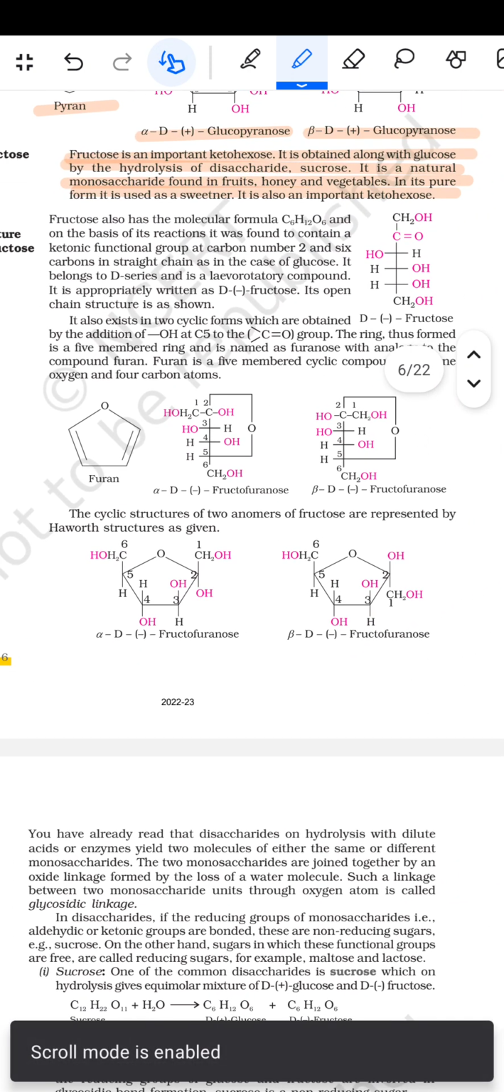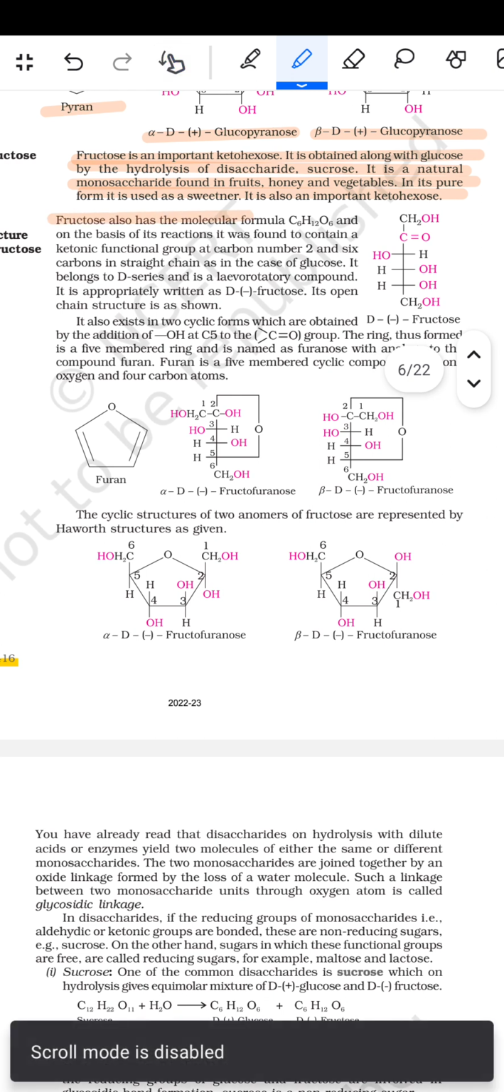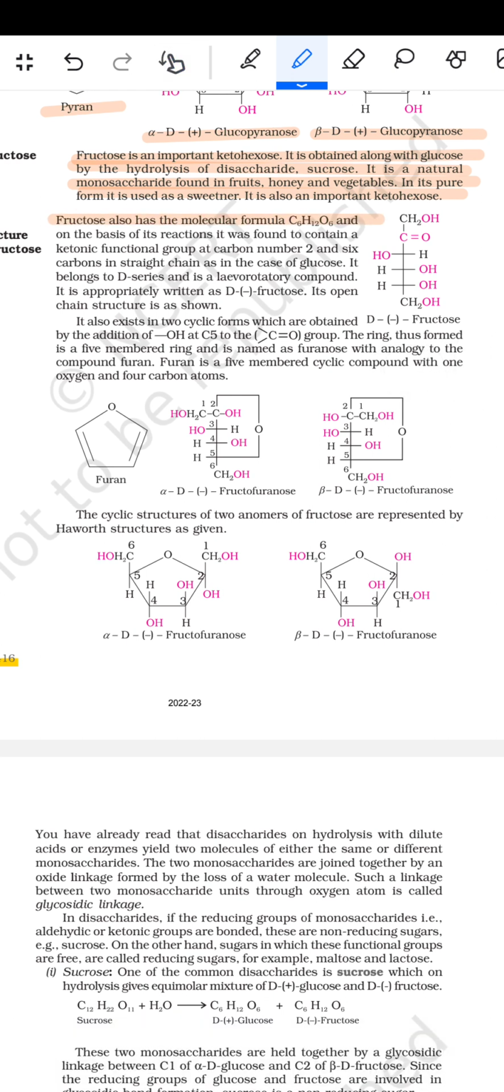इसके बाद आता है फिर स्ट्रक्चर ऑफ द फ्रुक्टोज. तो fructose also has the molecular formula C6H12O6, and on the basis of its reactions it was found to contain a ketonic functional group at carbon number 2 and 6 carbons in the straight chain as in the case of the glucose. It belongs to the D series and is a laevorotatory compound. It is appropriately written as D minus fructose. Its open chain structure is as shown below. It also exists in two cyclic forms which are obtained by the addition of the OH at the C5 to the keto group.